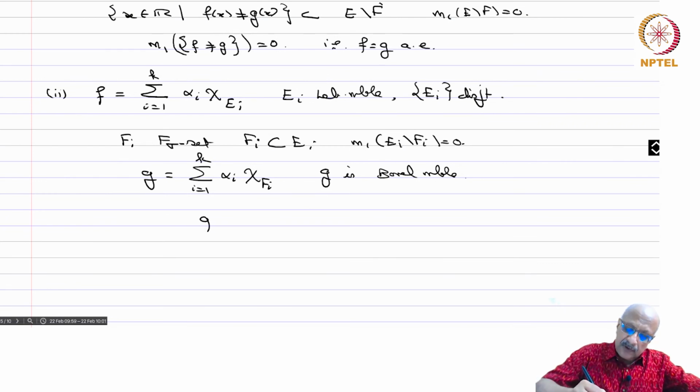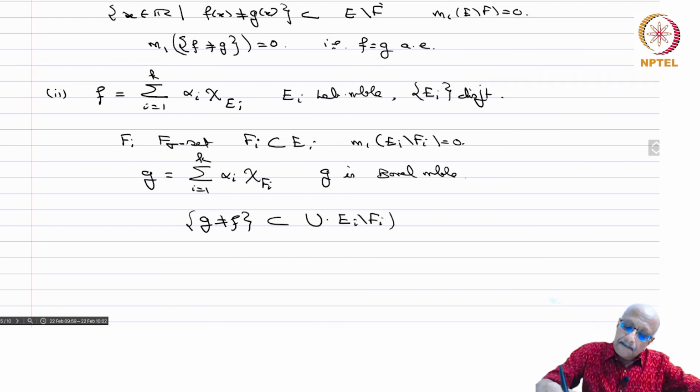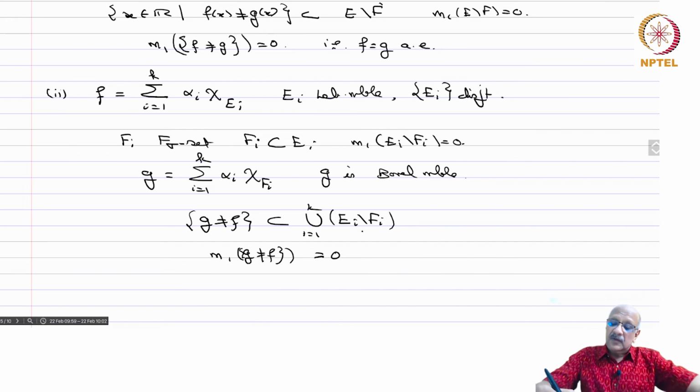and now what about the set where g is not equal to f? Now these E_i's are all disjoint and F_i's are contained inside the E_i's, and therefore this set is contained in the union of E_i minus F_i. Therefore the measure of the set where g is not equal to f is equal to 0, because each one of these is 0 and you have a finite union. By subadditivity the measure has to be 0.